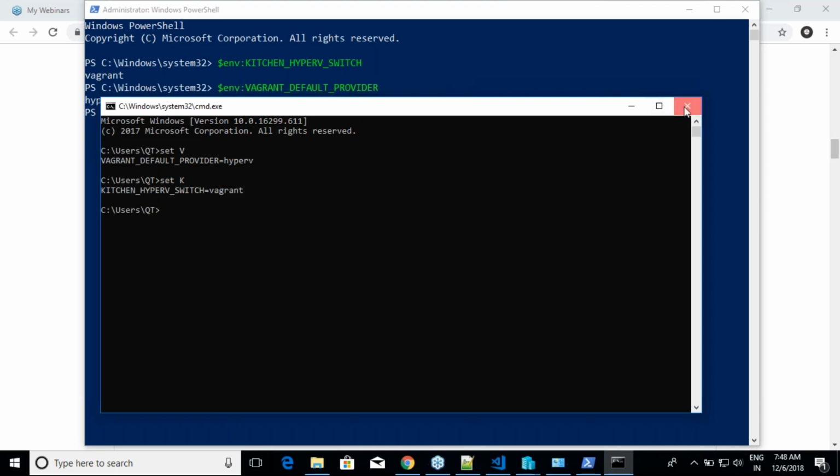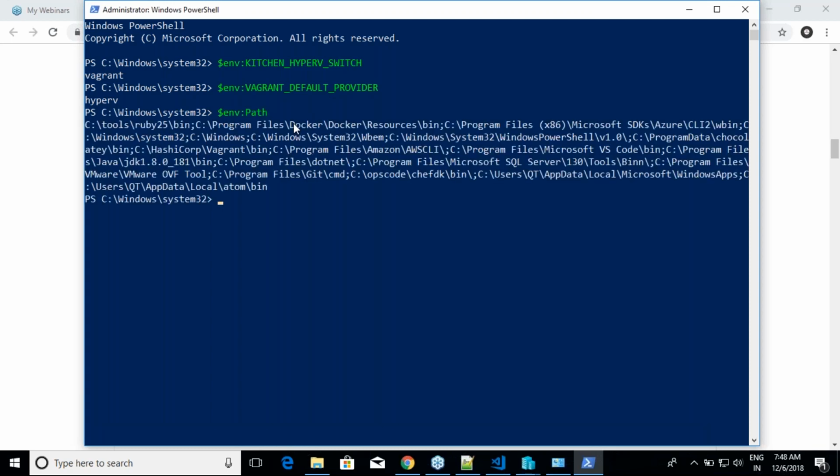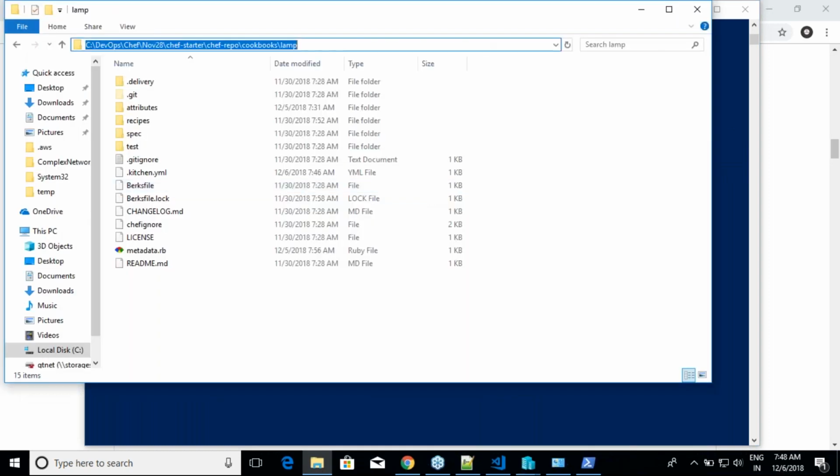Since the DOS prompt is going to die very soon, I would recommend this, because here you get tabs also. For example, if you want to see what is the path, $env/, you can use tab. There is no need for you to type the complete variable. Okay, so I find this one better than the other one, but that is your personal choice. Right, so we have the stuff. Now what we need to do is get into this folder.